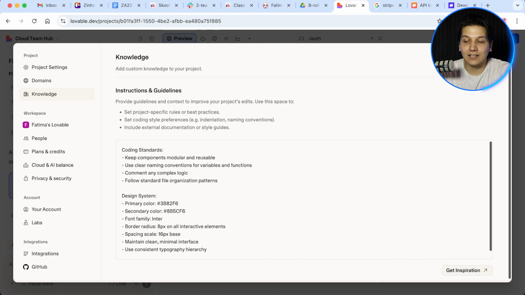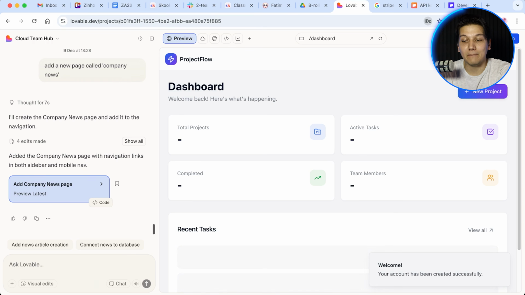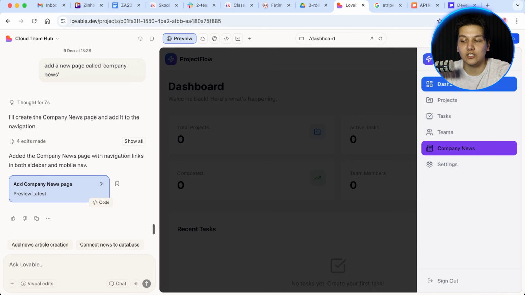And then now, guys, let me show you why all of this matters, okay? So I'm setting this up right now for our project management app. I'm defining the colors, defining the fonts, the spacing, all of it, okay? And you can immediately see that it's going to make a big difference. So now when I add a new feature like a notification page, watch what happens, okay? The colors match everything perfectly, the spacing is consistent, and it takes 5 minutes to do this before you start building. So it will save you dozens of prompts down the line, and I guarantee you guys it's the best way to go for this.